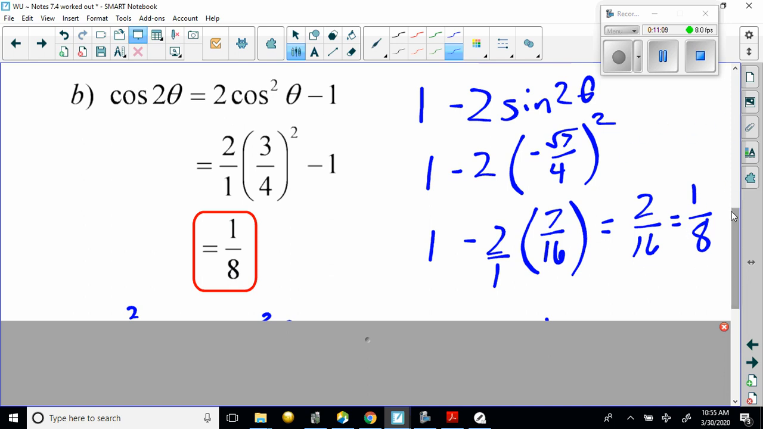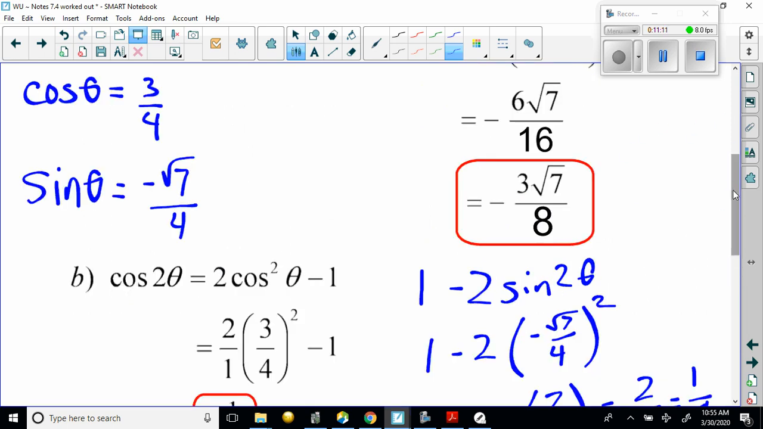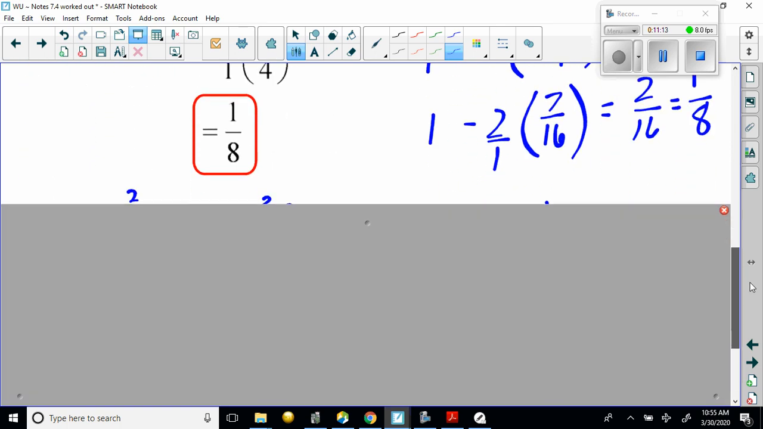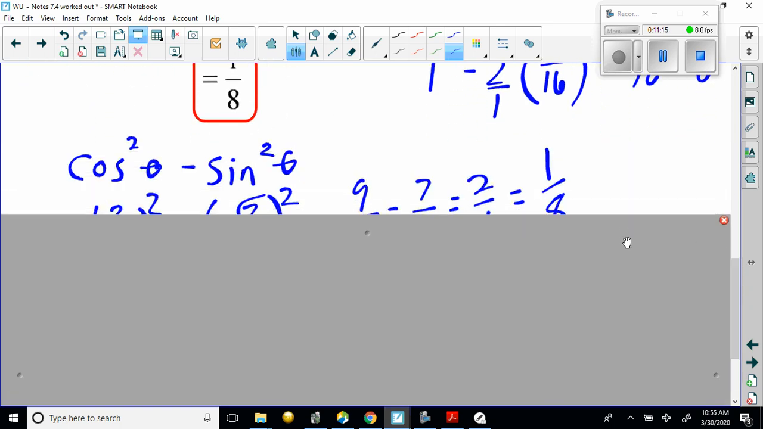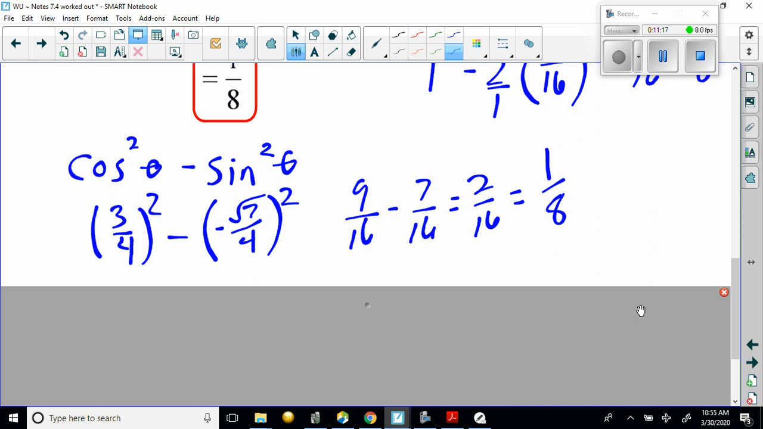Now the third method would be to say cosine squared theta minus sine squared theta. So I could have said 3/4 squared minus a negative root 7 over 4 to the quantity squared. And that would have still given me the same solution of 1/8 once you squared the fractions and then subtracted them. So either way, you would have gotten the same answer.